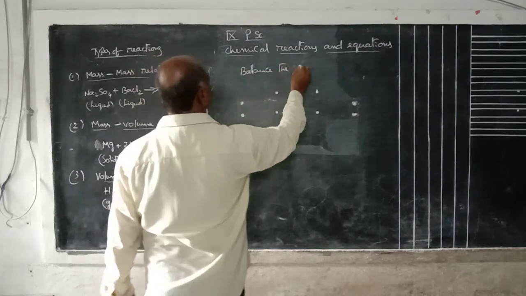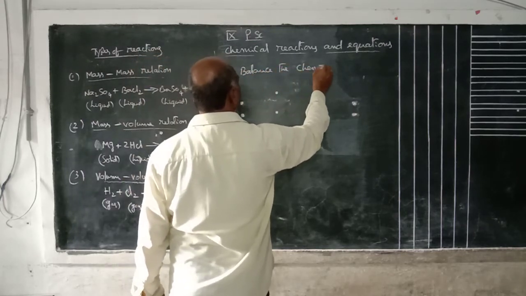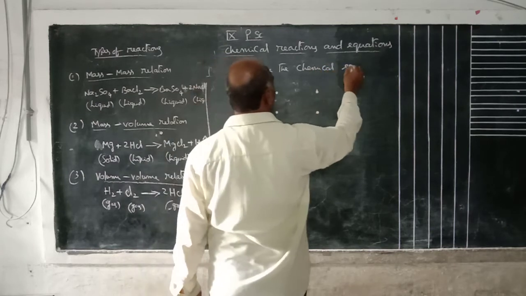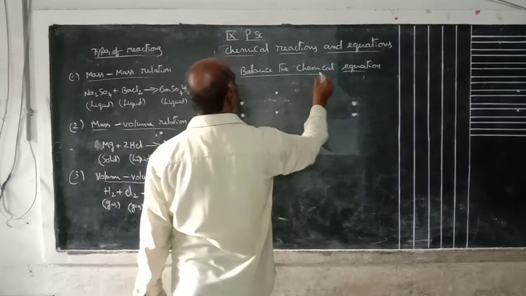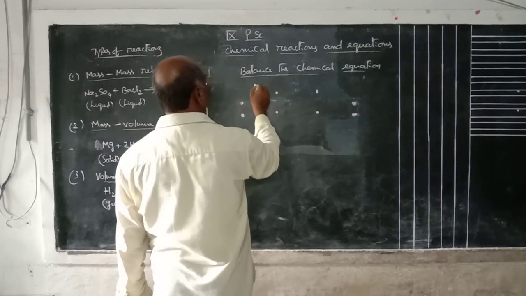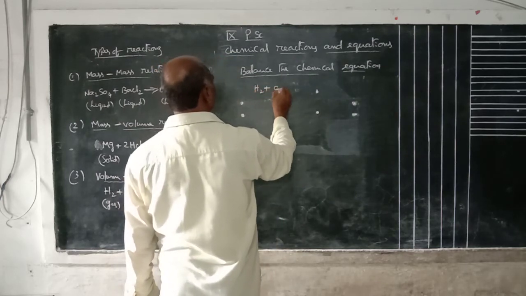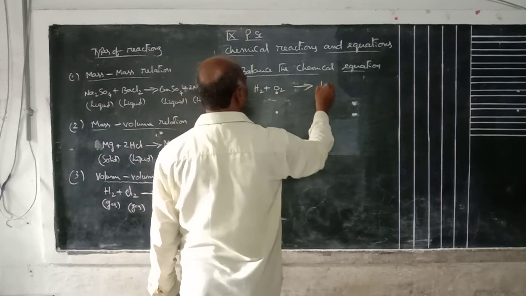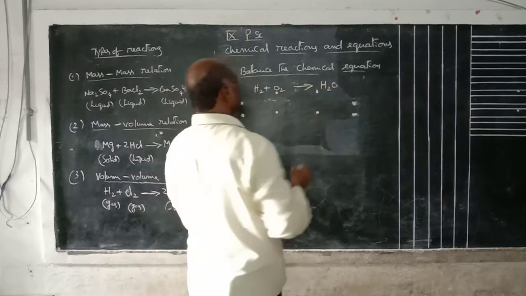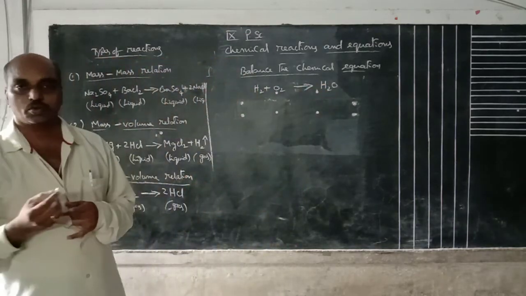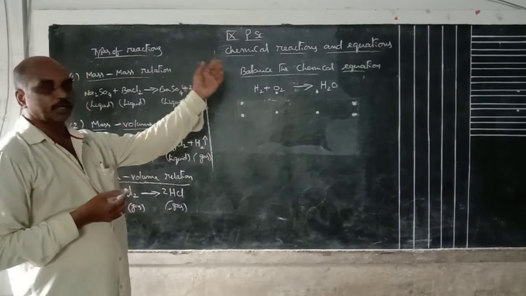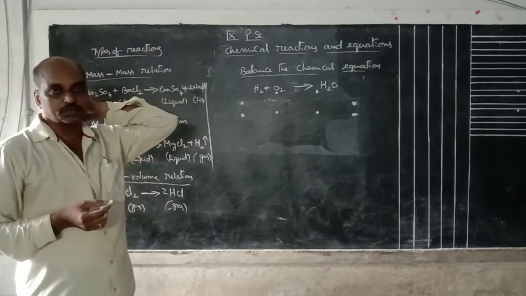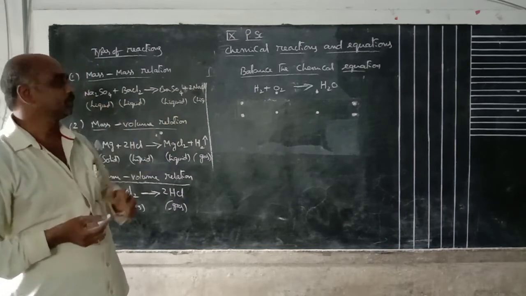Balance the chemical equation or chemical reaction. Suppose H2 plus O2 gives rise to H2O. Hydrogen reacts with oxygen to form water. Suppose hydrogen gas is burned in presence of oxygen to form water.